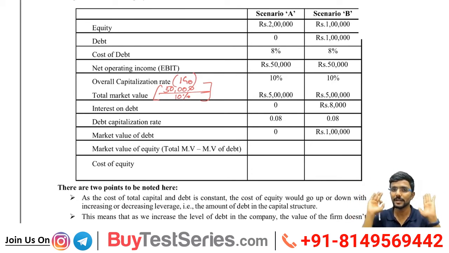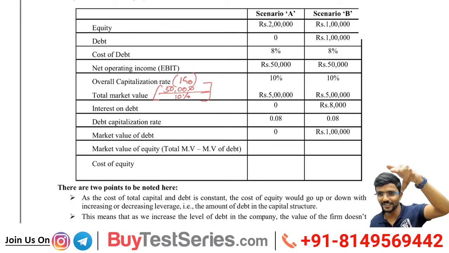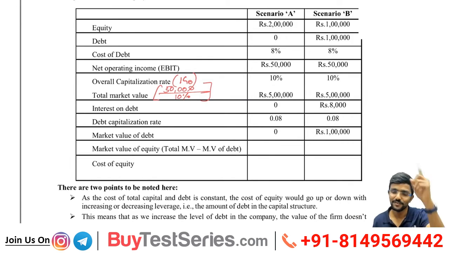Don't write anything yet, I will give time to write. First understand. So 50,000 divided by 10%. 50,000 is the earnings available to all, and 10% is the cost of all. Divide one by the other and you will get the value of all. All includes equity plus debt. Also, 5 lakh is constant. When two things are constant, if I find a third thing from them, that is also constant. 50,000 is constant, 10% is constant, so whatever I get from this is constant.